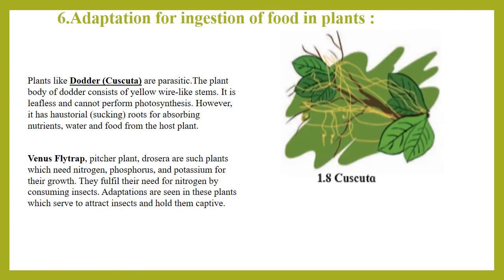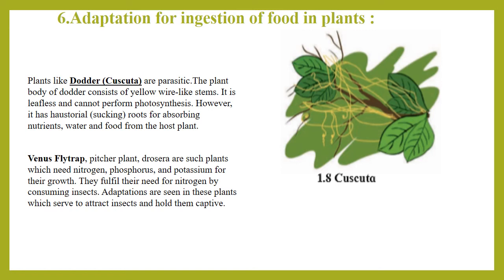The next type of adaptation which we are going to see is the adaptation seen among plants for ingestion of food. Now, most of the plants we see around us are anchored in the ground. They grow in the soil. But some plants, like the yellow colored plant you see in the picture, are different.